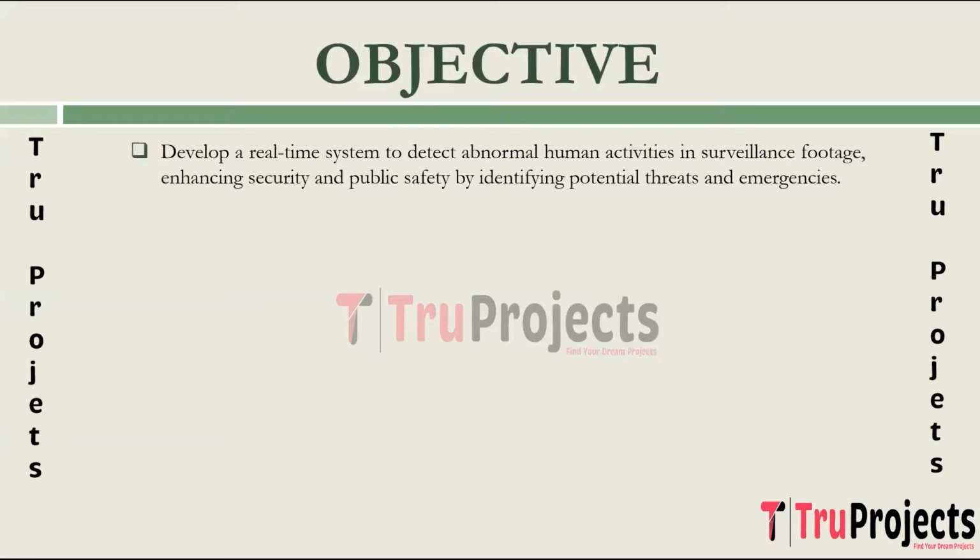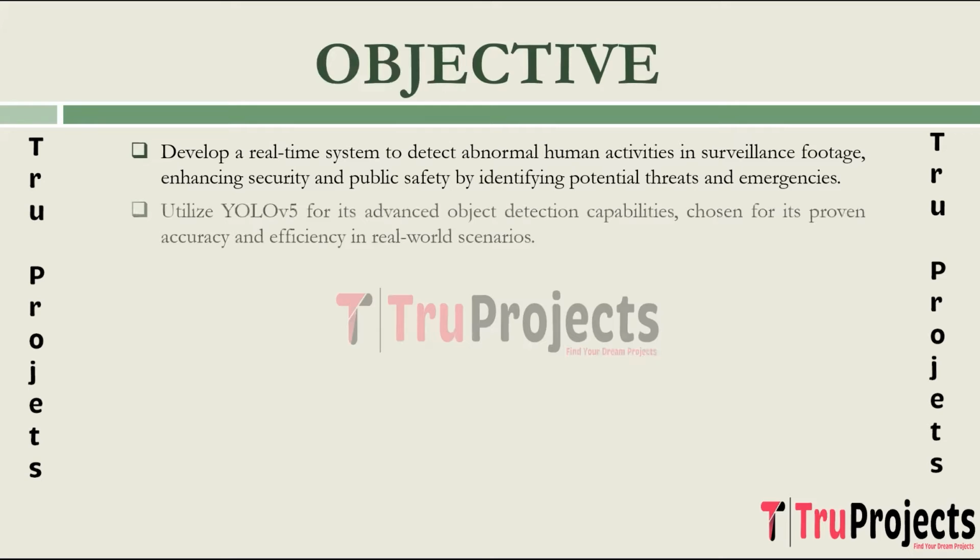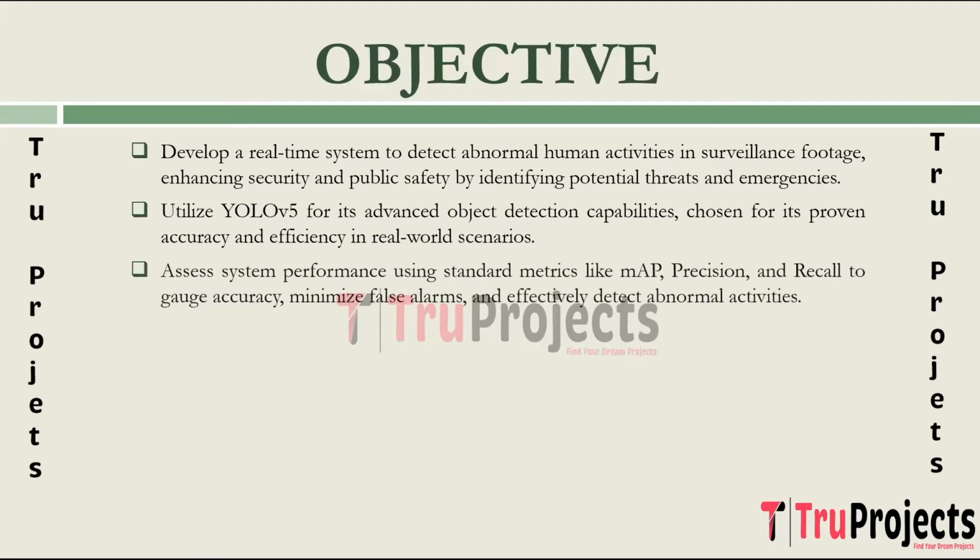So, the objective of the project is to develop a system that is capable of detecting abnormal human activities in surveillance footage, aiming to enhance security measures and public safety by identifying potential threats and emergencies in real time. The project's focus is on utilizing YOLO v5 for its state of the art object detection capabilities. While YOLO v6, YOLO v7, and YOLO v8 exist, the project specifically employs YOLO v5 due to its proven accuracy and efficiency in real world applications.